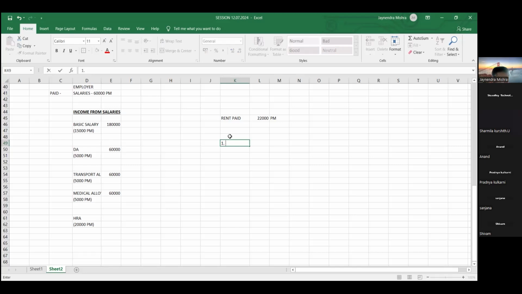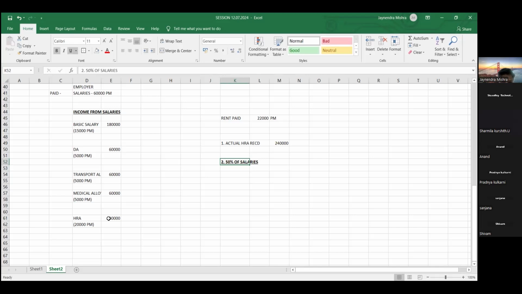How much exemption will you get? First of all, calculate actual HRA received. How much? HRA was 20,000 per month. So the employee has received actual HRA of 2,40,000. Then 50% of salary.